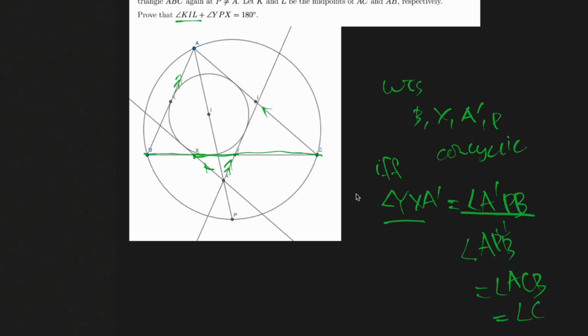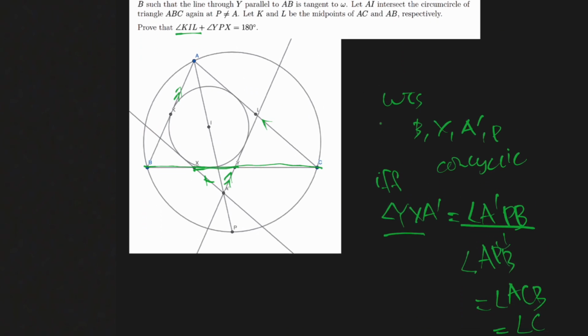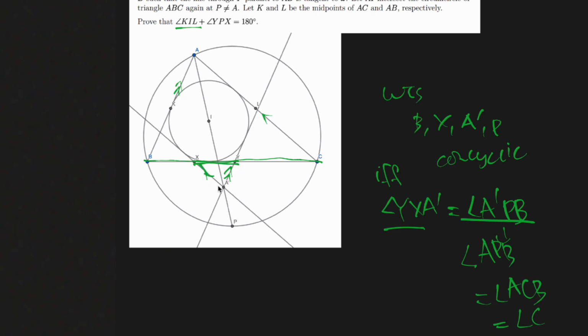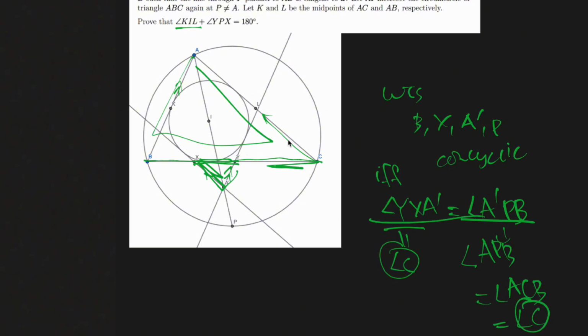And angle YXA'. Recall that we have, I erased it, but we have that this triangle is similar to this triangle. So this angle will correspond to this angle, which is equal to angle C. Okay, so we have that this angle is equal to this angle, and that is exactly what we wanted to prove. So we get that this is concyclic, which, as we have already proved before, implies what we want to show, which is that KIL plus YPX is 180 degrees. Okay, so that is it for this problem.